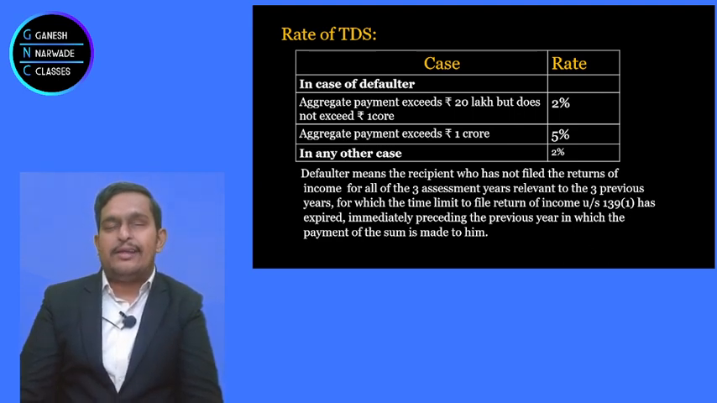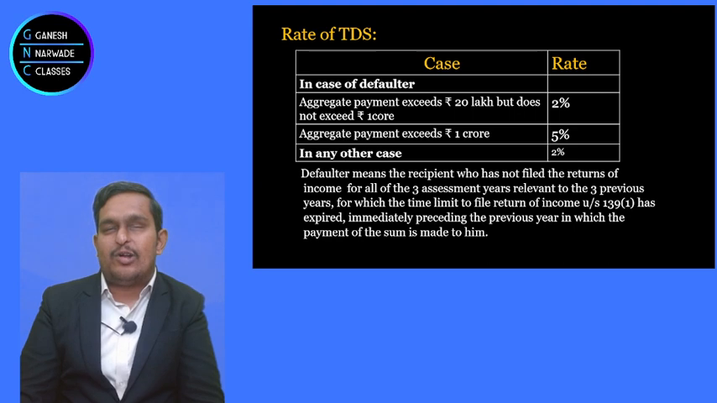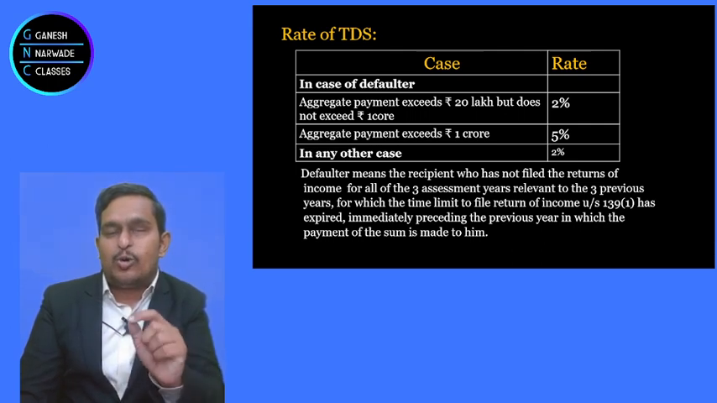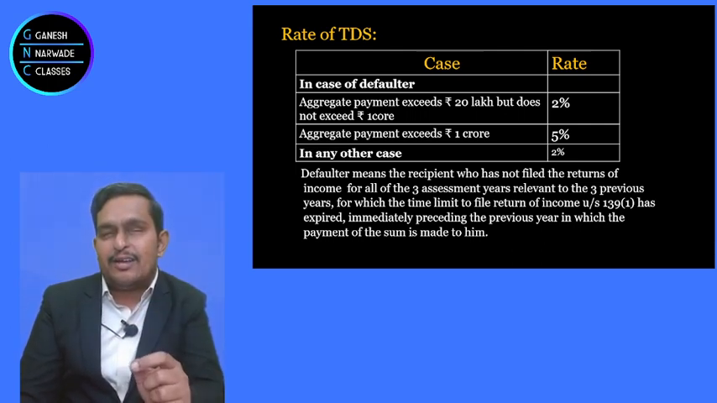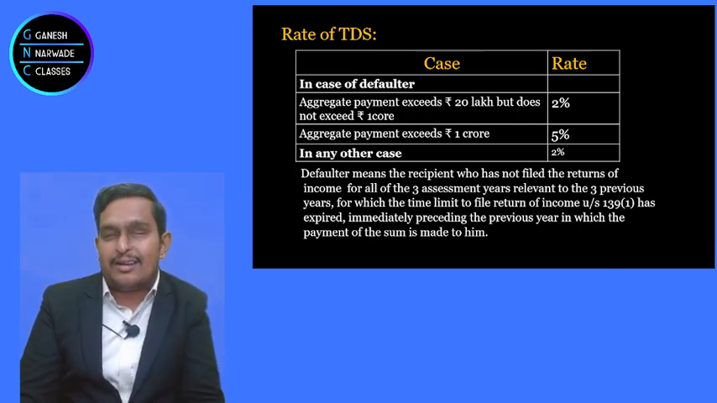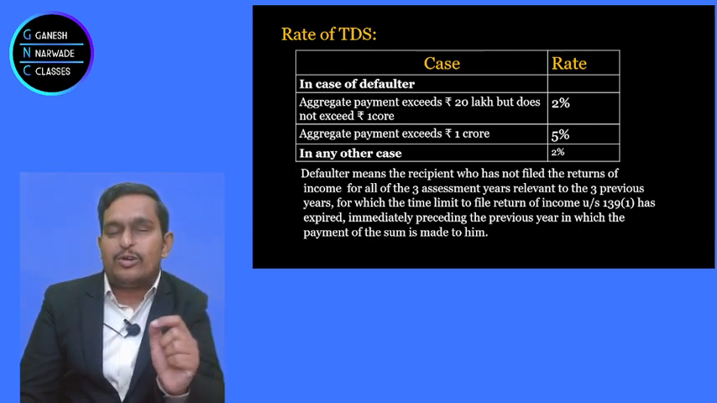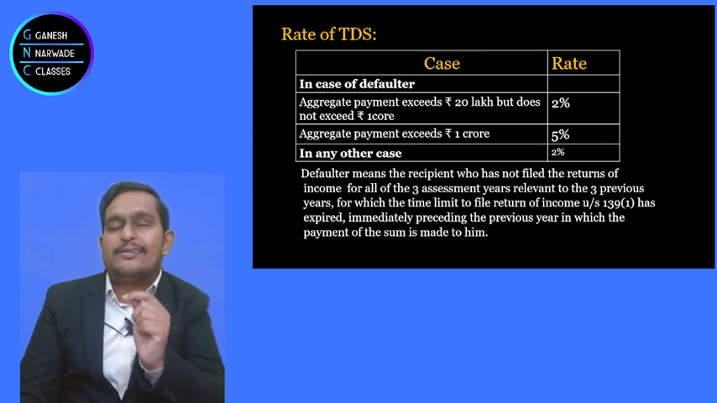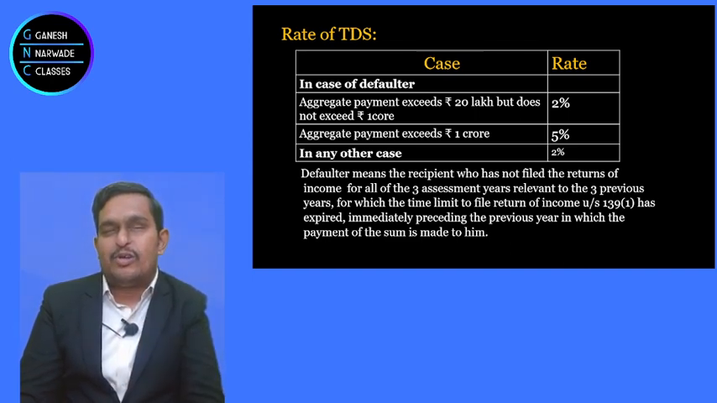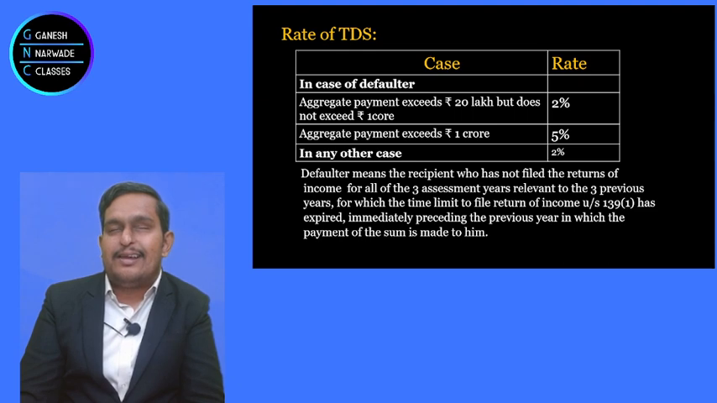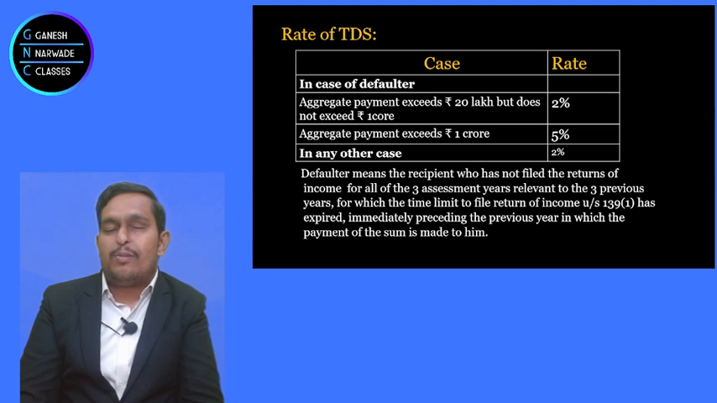But I am a decent taxpayer, I am filing returns on time, then you come under other cases. For you, if the total cash withdrawals in the previous year from all the accounts together exceed 1 crore, then 2% is the rate of TDS. So for defaulters, TDS rates are different. For non-defaulters, the TDS rate is 2%.